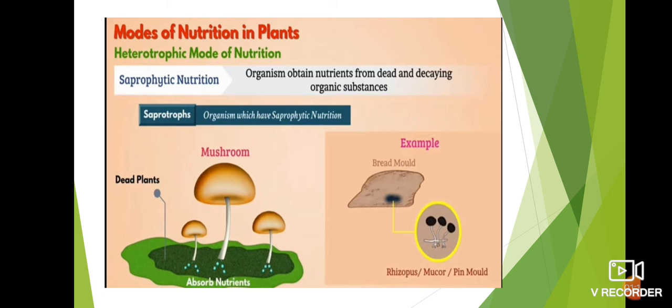Next is saprophytic nutrition. Some plants such as mushroom secrete digestive juice on dead parts of plants or animals, so they are converted into simple substances that are in solution form. They absorb nutrition in solution form. Such a mode of nutrition in which organisms obtain nutrients from dead and decaying organic substances is called saprophytic nutrition. Organisms which have saprophytic nutrition are called saprotrophs. Examples are rhizopus, mucor, or pin mold.